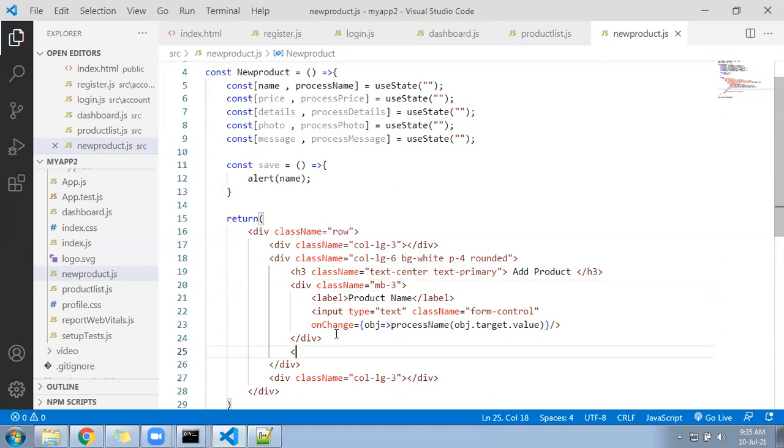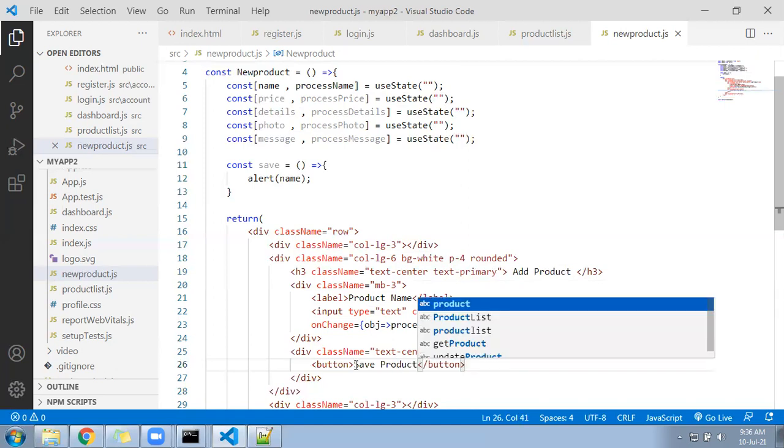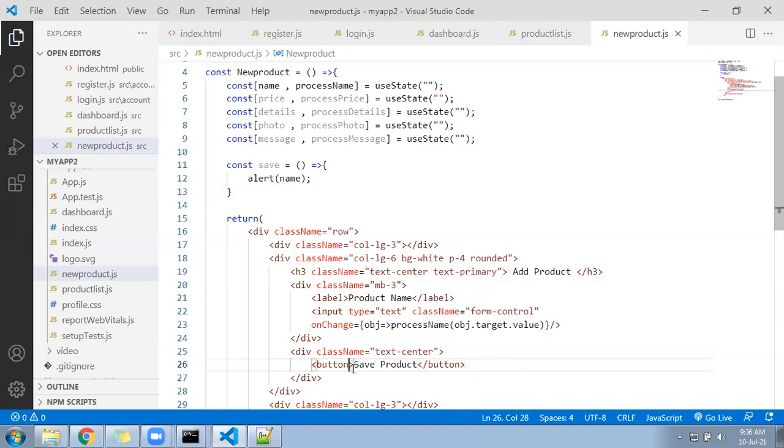You will have a button here, division class name, text center. Under the text center, you will add a button, save product. Class name, btn hyphen primary.